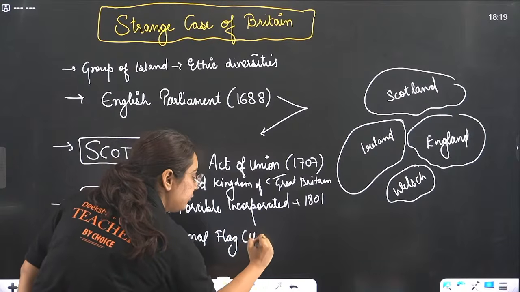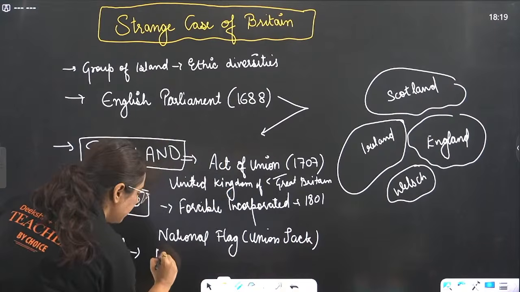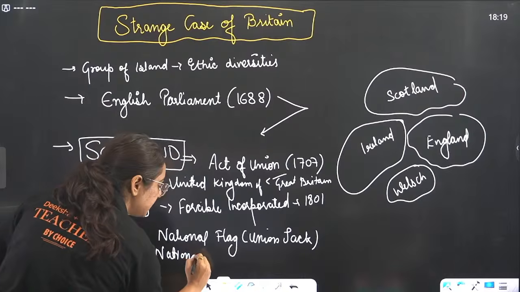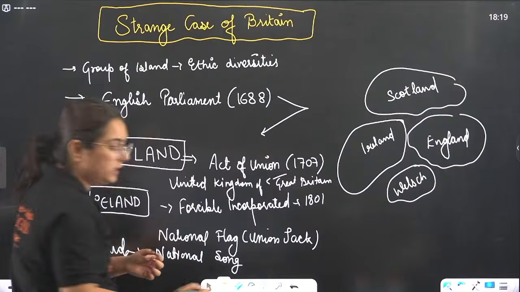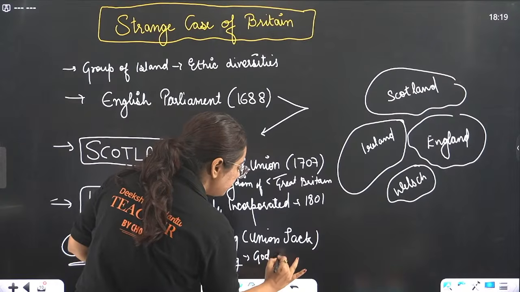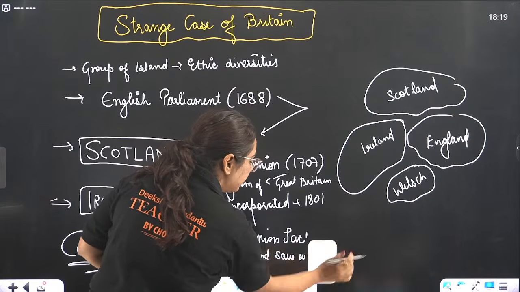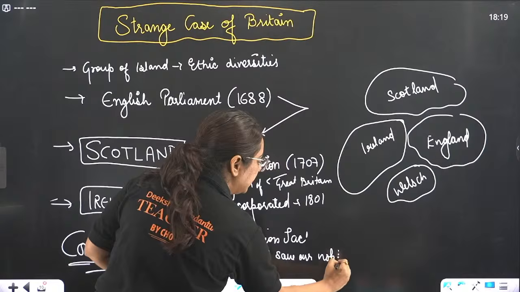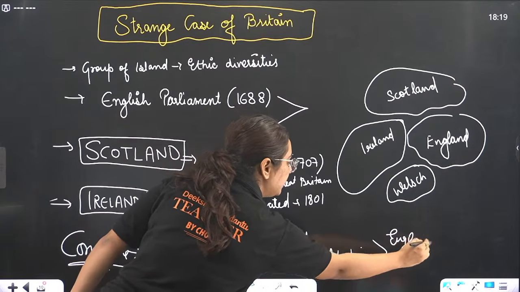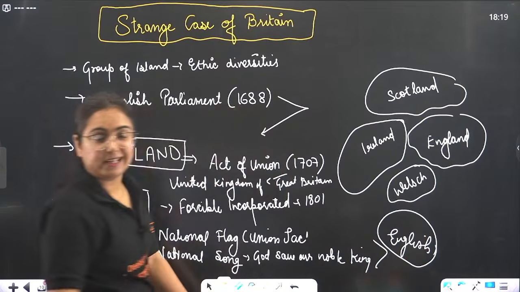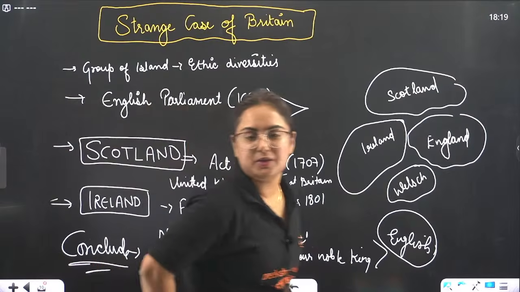That was referred to as the Union Jack, to be unfurled in every territory. Then there was a national song, to bring a common identity feeling. And what was that? God Save Our Noble King. And similarly, the English language was imposed everywhere to bring the feeling of nationalism. The English language that was imposed in the nearby territories, now everyone is a part of it, speaking it.